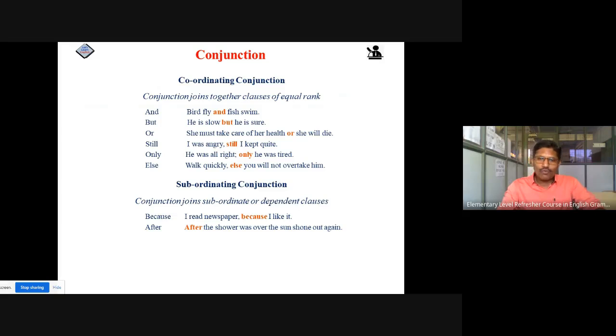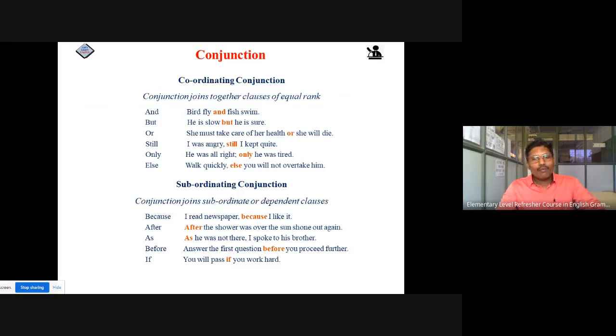After the shower was over, the sun shone out again. As he was not there, I spoke to his brother. Before: answer the first question before you proceed further, like that. If you work hard, you will pass. Since last 12 years, I have been teaching English. Okay, so what is the main clause? That I have been teaching English since last 12 years, that is the subordinate clause. So these are the conjunctions that we have to use in subordinating clauses, which are known as subordinating conjunctions.